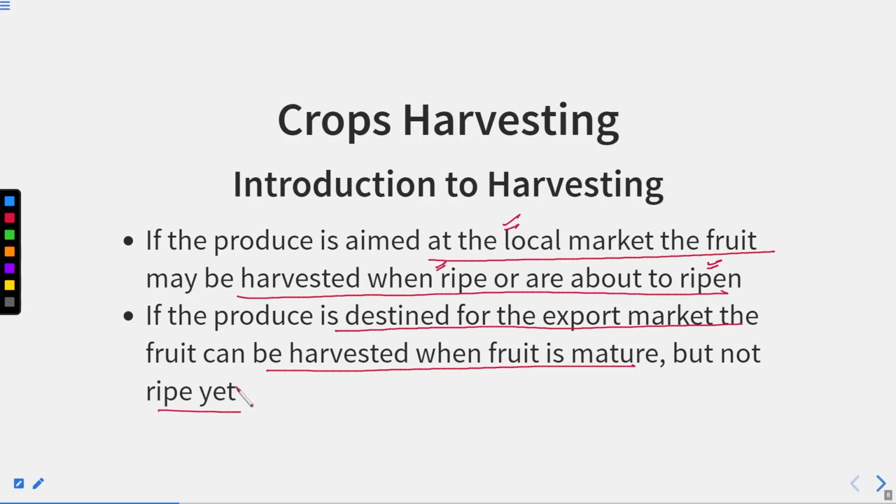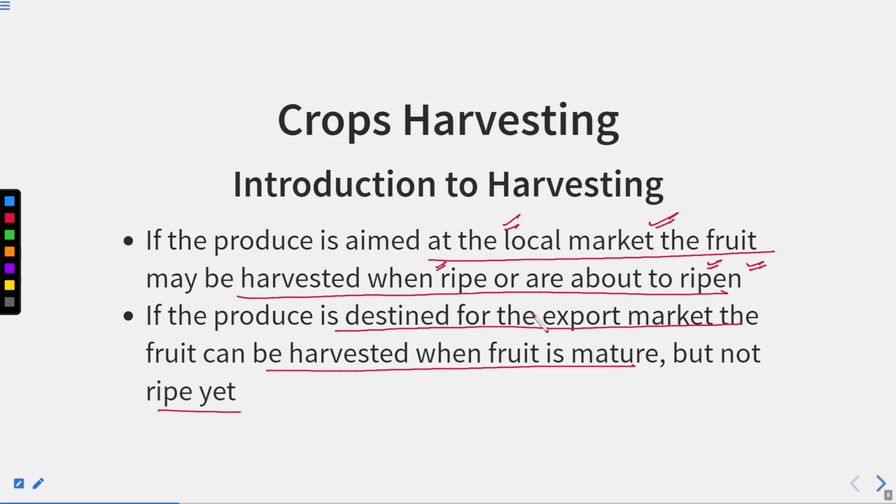So if the produce is aimed at the local market, meaning the local market is nearby, the fruit may be harvested when ripe. Okay, if your local market is very nearby, then the farmer can harvest the fruit when ripe or about to ripen. This is very important.